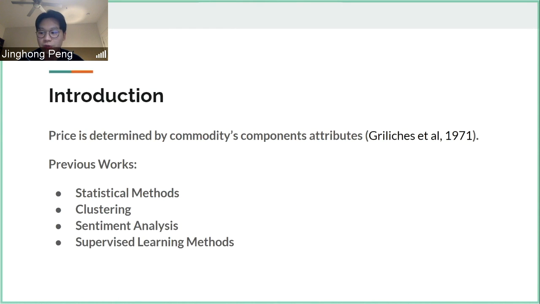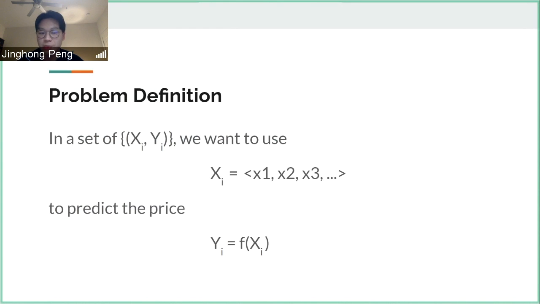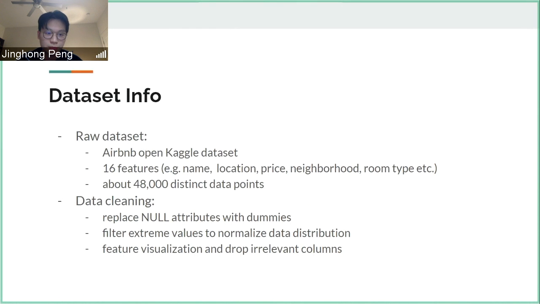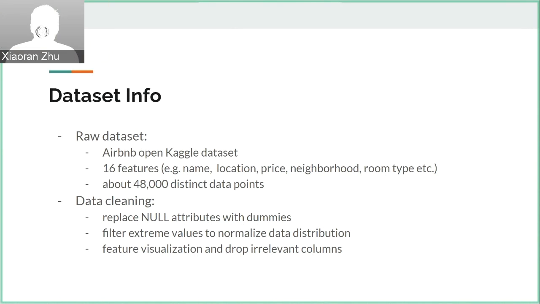Previous works of rental price prediction include statistical methods, clustering, sentimental analysis, and supervised learning. Our problem is a regression problem, and we want to predict the price of Airbnb based on several attributes. And we find our dataset from the Kaggle website. It is the public Airbnb dataset, and it consists of 16 features.